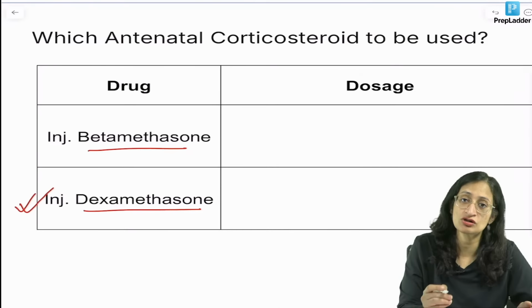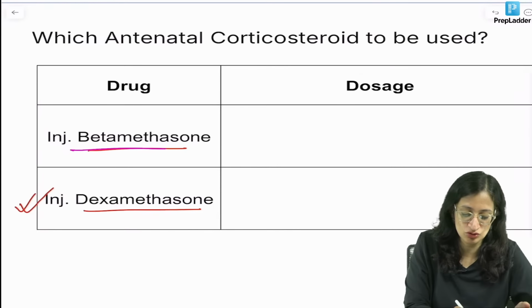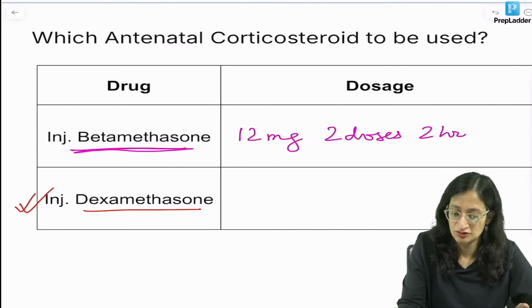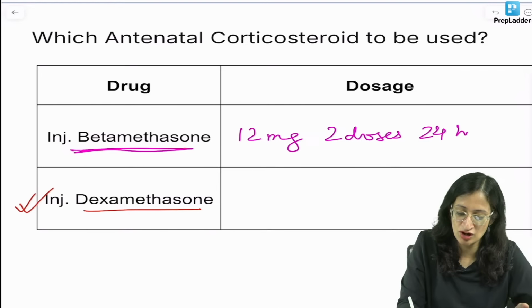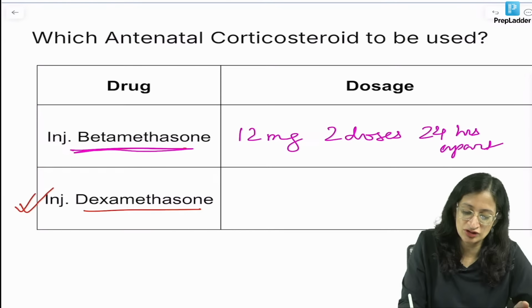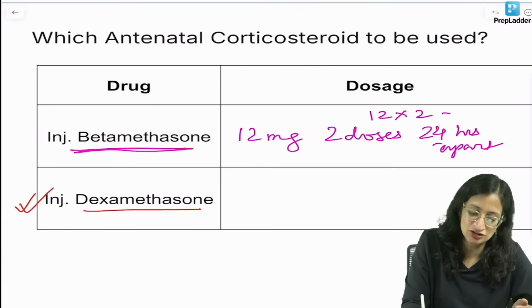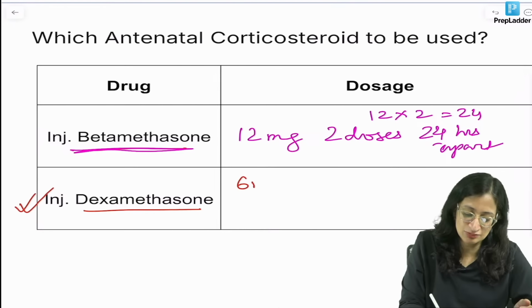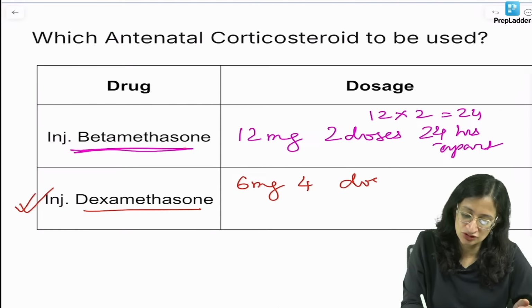The dose is always asked. So, betamethasone, the dose will be 12 milligram, 2 doses, 24 hours apart. 12 milligram, 2 doses, 24 hours apart. So, the total dose you can remember is 12 into 2, that is 24. Dexamethasone, the dose is 6 milligram, 4 doses, 12 hours apart.